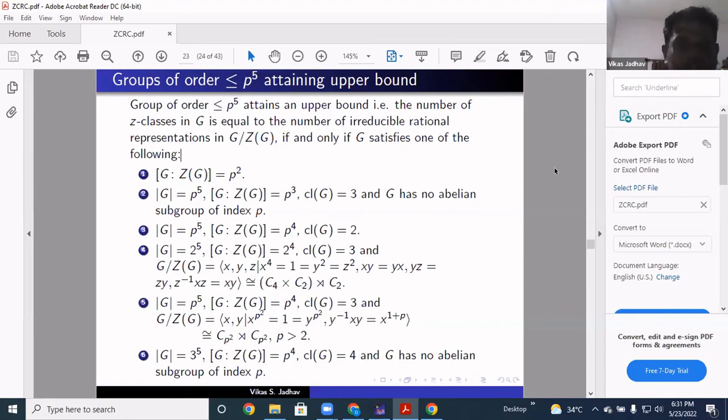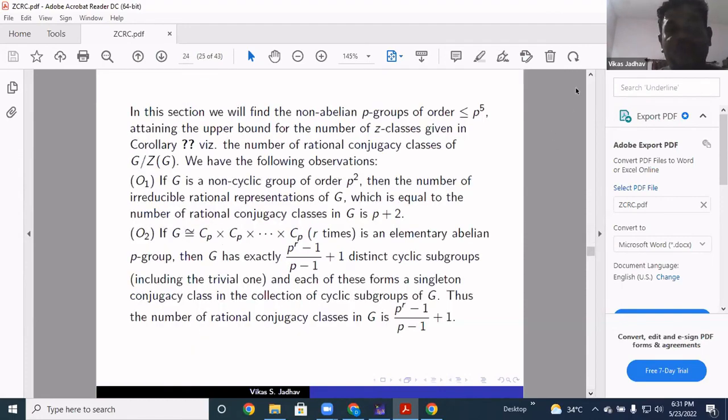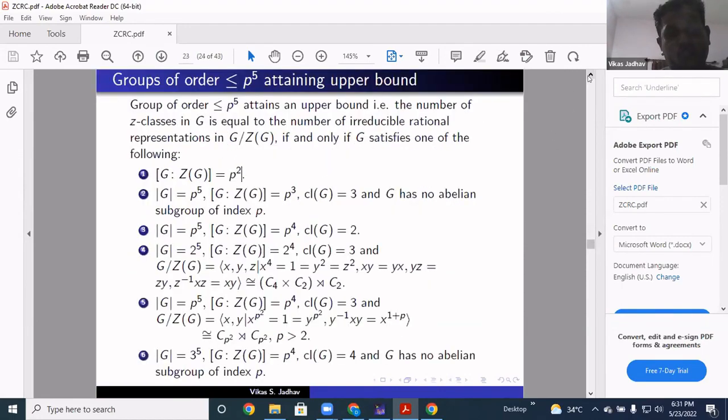So it will take time to discuss all these details, because the details are many. This is what I want to say here: up to P raised to 5, we have discussed which groups will attain this upper bound. Now another task is we can think of groups of order P raised to 6, which groups attain this upper bound. And we can even try to give a necessary and sufficient condition for general P-groups to attain this upper bound. That we need to think about, which we have not proved yet. So that is the direction remaining from our side. I think that's what I want to say.